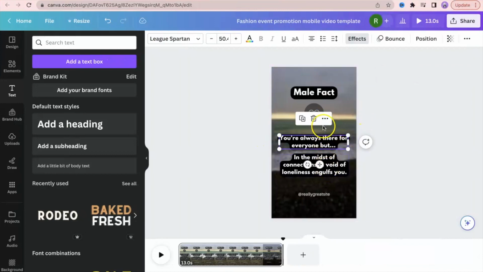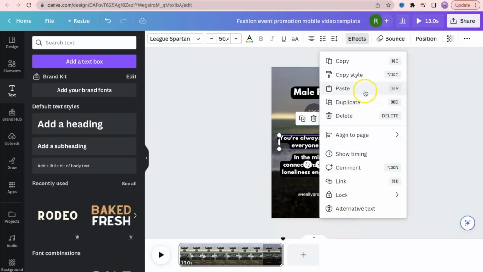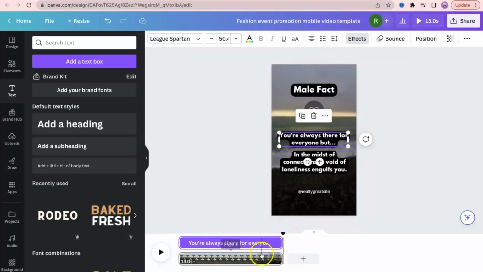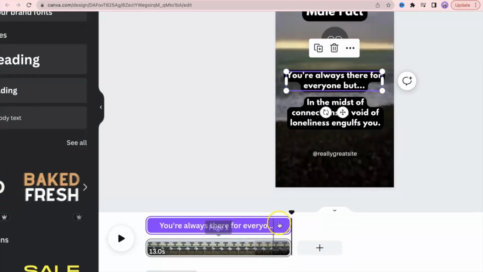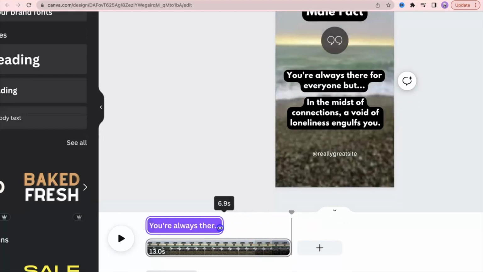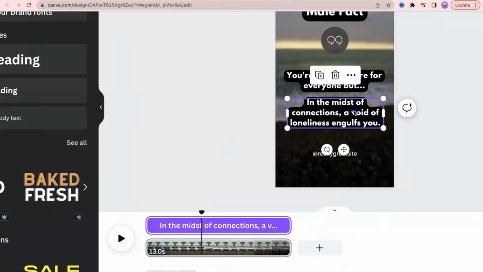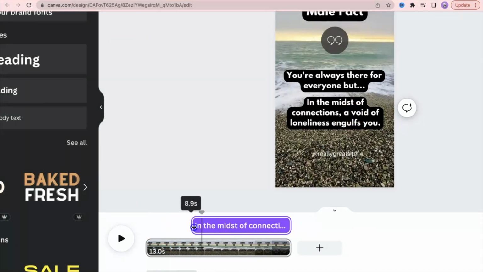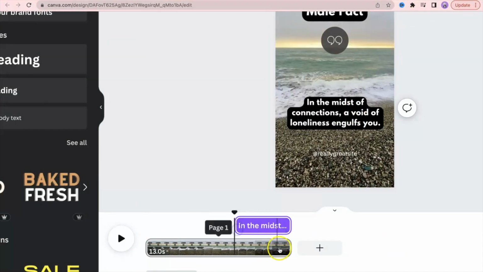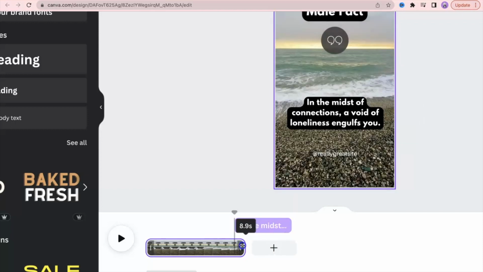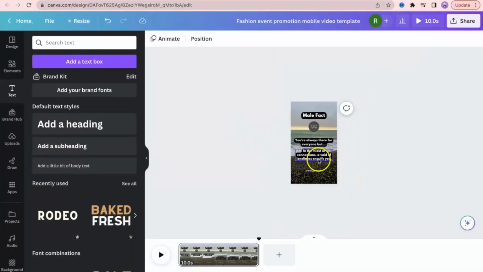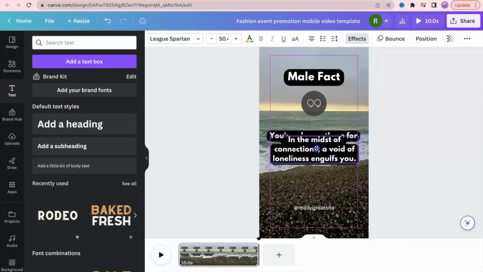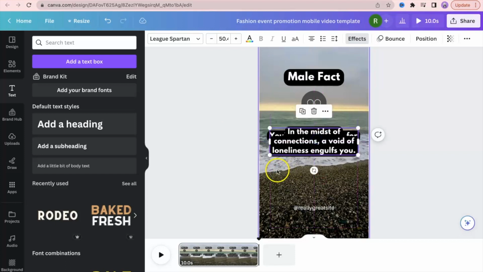So you're going to click on the first one, hit the 3 dotted lines, and click on Show Timing. It'll show you the timing right here in the timeline. You just drag it down into 5 seconds. Now click on the second box and move from the left edge to 5 seconds as well. And you're going to want to make the video 10 seconds. Lastly, you're going to want to put the second box on top of the first one, just like this.